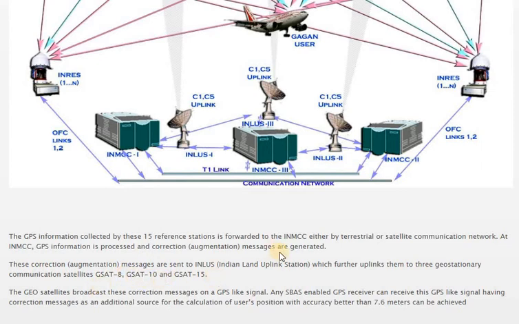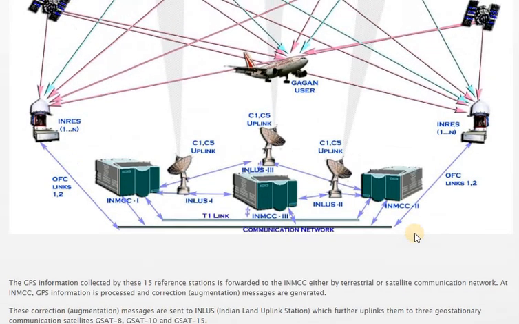These geo satellites broadcast the correction messages on a GPS-like signal. Any SBAS-enabled GPS receiver can receive these GPS-like signals, which carry correction messages as well as an additional source for calculating user position, with an accuracy better than 7.6 meters that can be achieved.